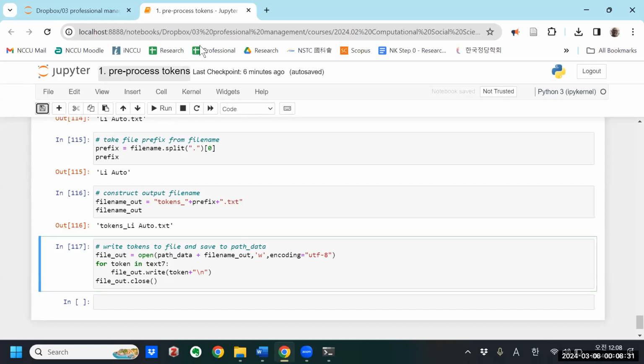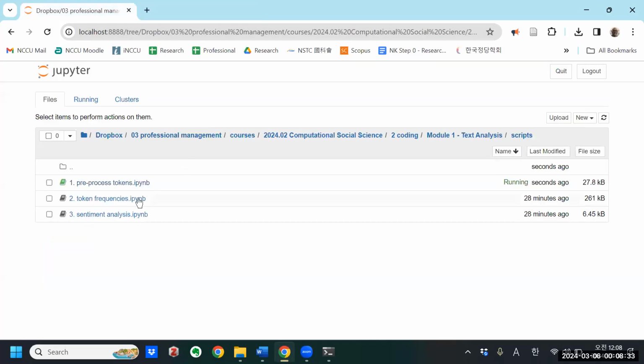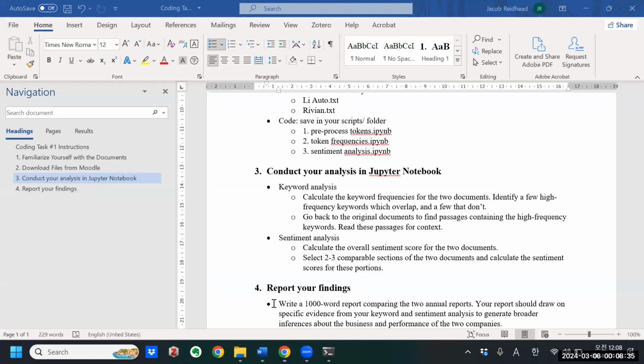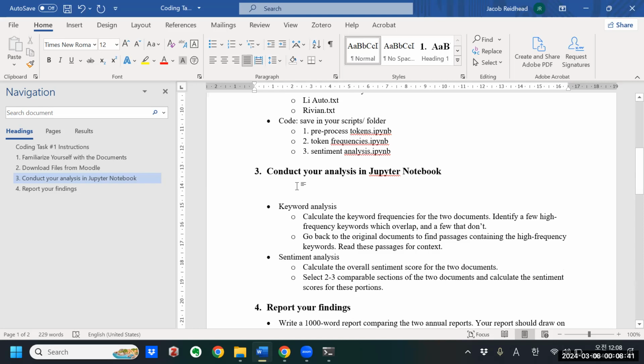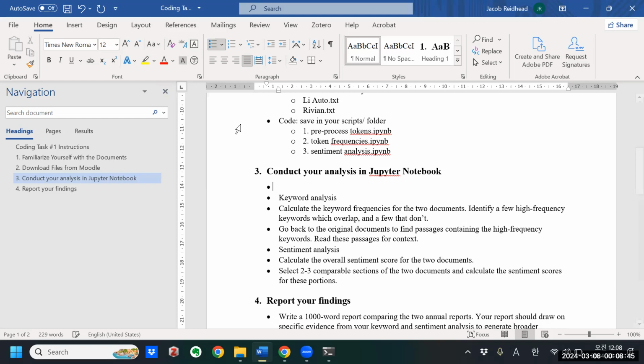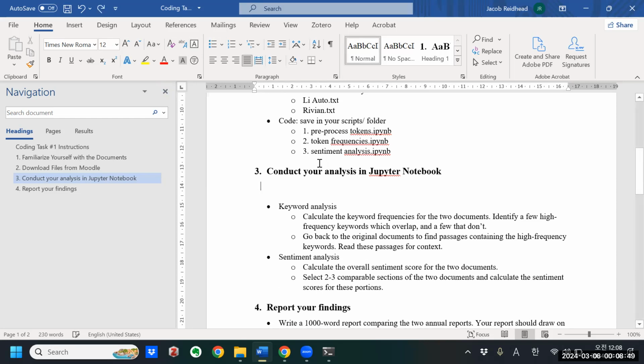Okay, so this is done. So we're done with this, and the next, so I should say this is the pre-process. Oops, I'm not going to mess with that.